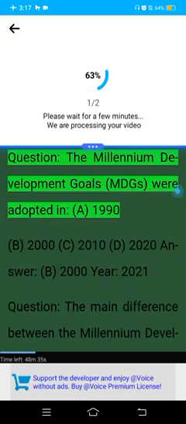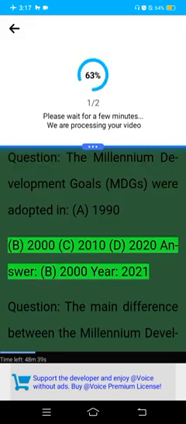Previous year questions. Question. The Millennium Development Goals (MDGs) were adopted in A. 1990, B. 2000, C. 2010, D. 2020. Answer. B. 2000. Year: 2021.